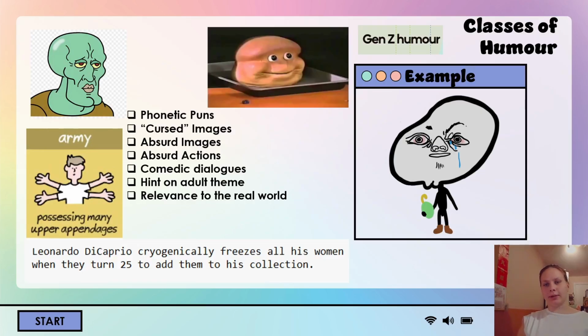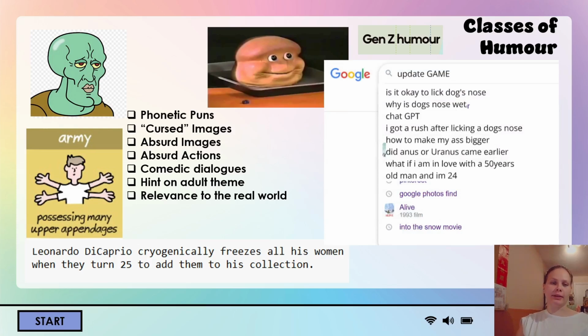Speaking of Gen Z humor, these are the classes of humor that will be used in the game: phonetic puns, cursed images, absurd actions, comedic dialogues, hint on adult theme, relevance to the real world. And that is also an example.